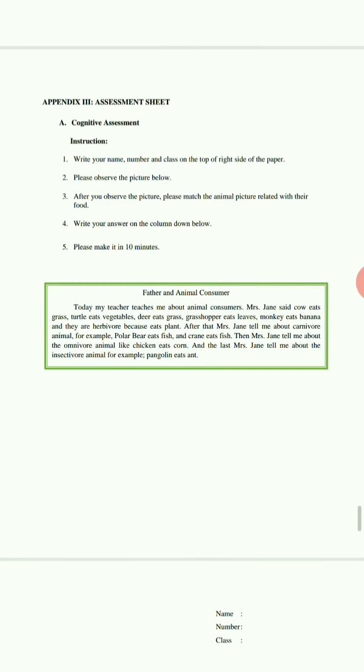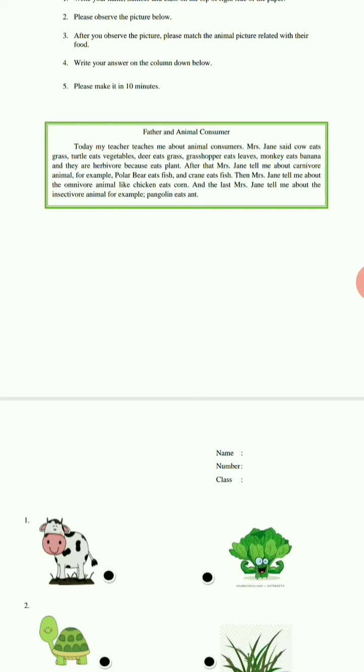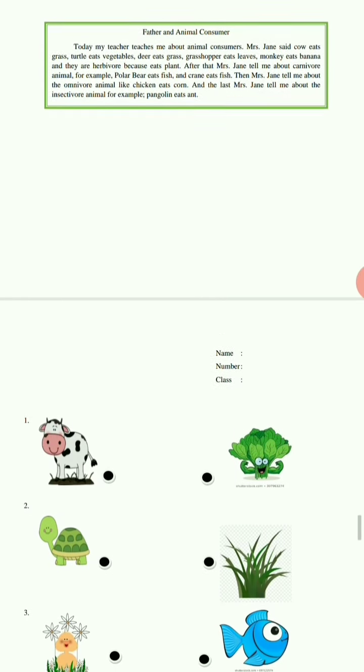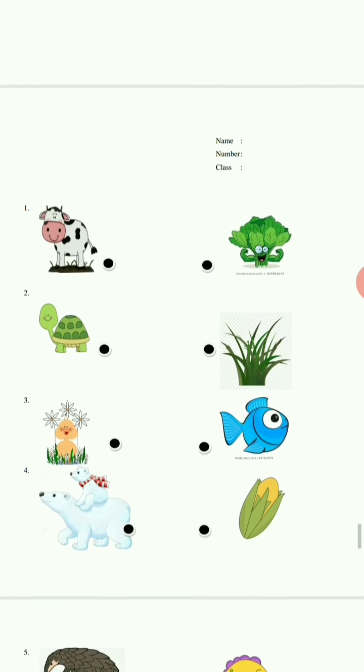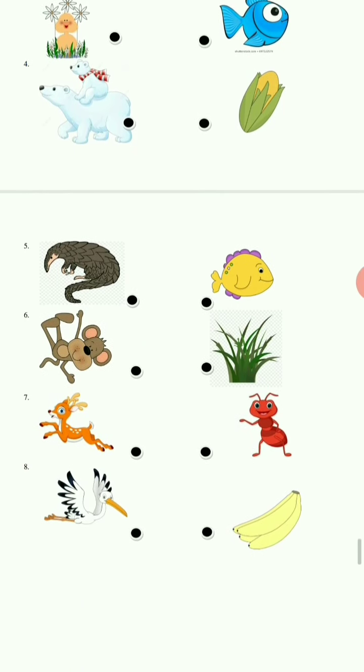Next is cognitive assessment. We use closed-ended tests like picture cue sentence identification test. We provide a simple text which is related to the picture. We tell the students to read the text first, and we want the students to match the picture of animal and food related to the simple text in 10 minutes.